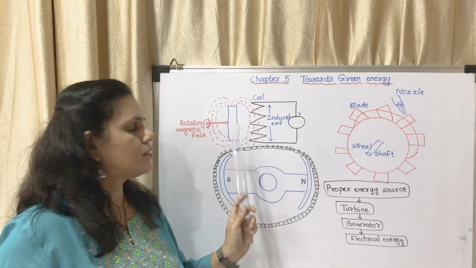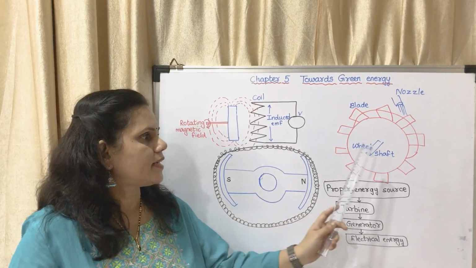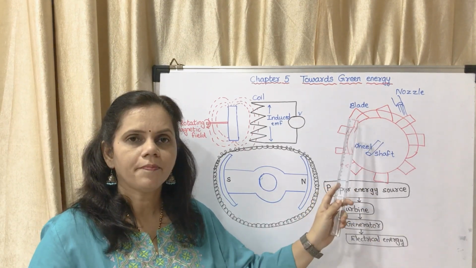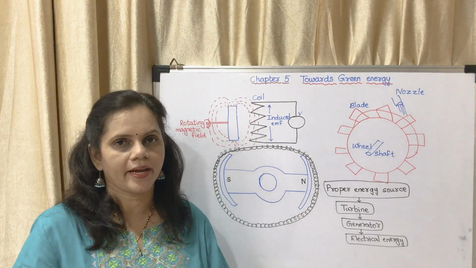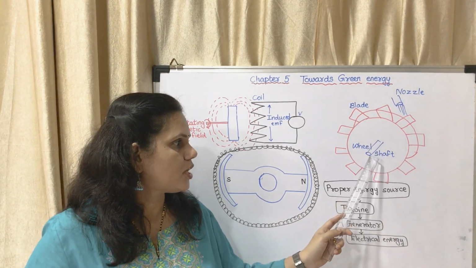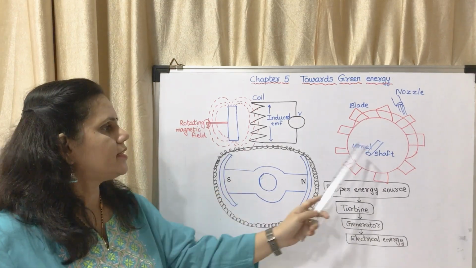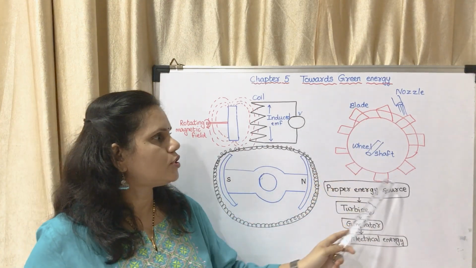Now how to move this magnetic field? This magnetic field is connected to a turbine. Such turbines you might have seen. This is figure 5.2, which is a steam turbine. In this there is a shaft. This shaft is connected to here. And there are blades for this.